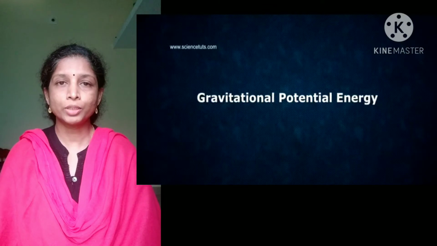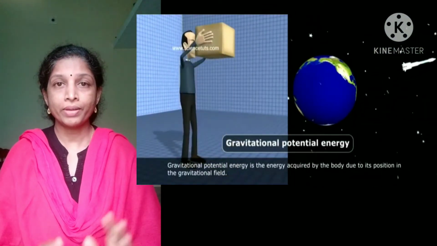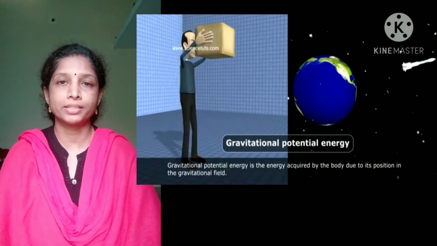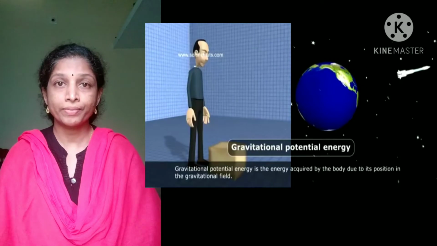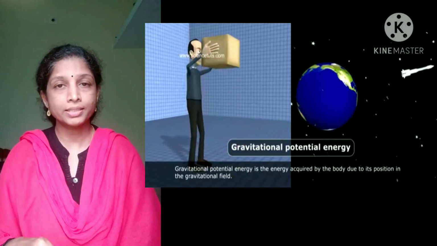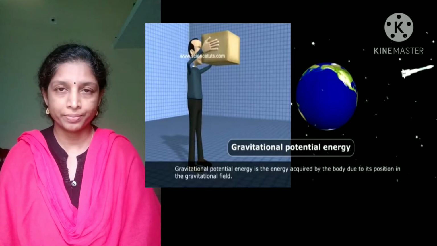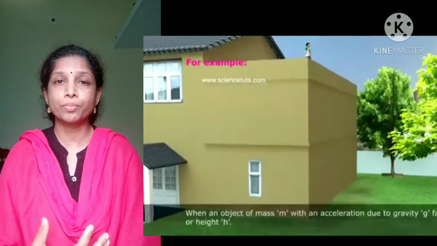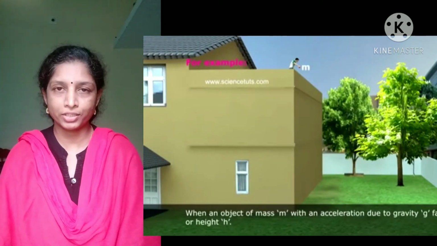Okay, imagine that you are raising an object in the upward direction, and when we keep that object at a certain height, it can do some work, isn't it? So when we drop something from a certain height, it can do some work. That means it also possesses certain energy. So that energy possessed by virtue of its position is known as potential energy.